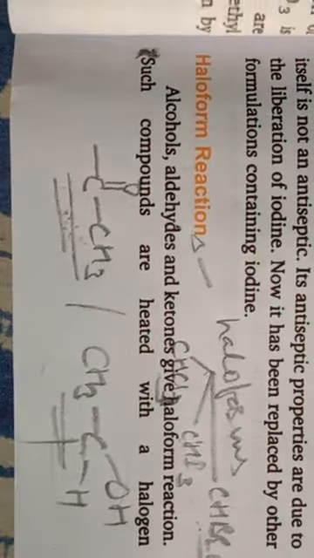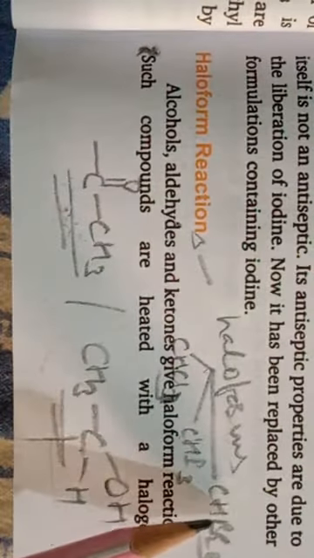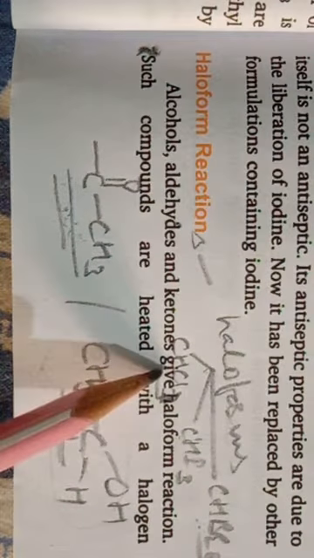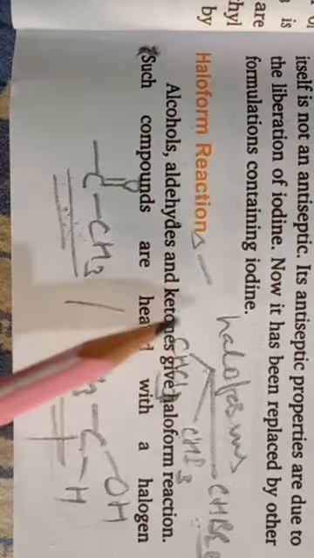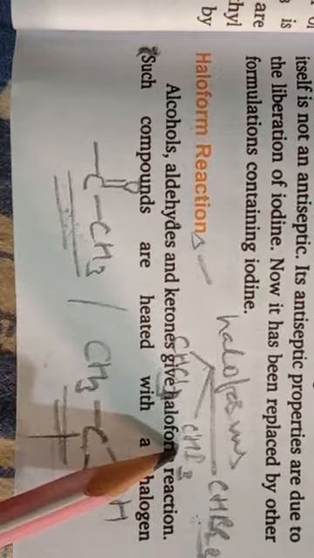Okay children, the haloform reaction through which we prepare chloroform is known as chloroform reaction. Through which we prepare bromoform is known as bromoform reaction, and through which we prepare iodoform is known as iodoform reaction.